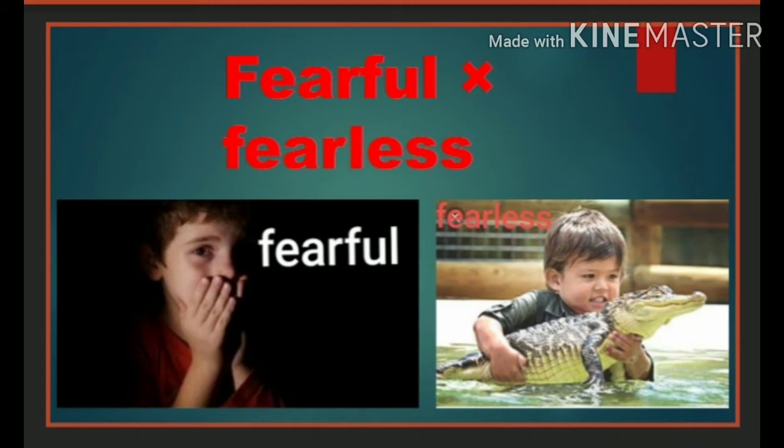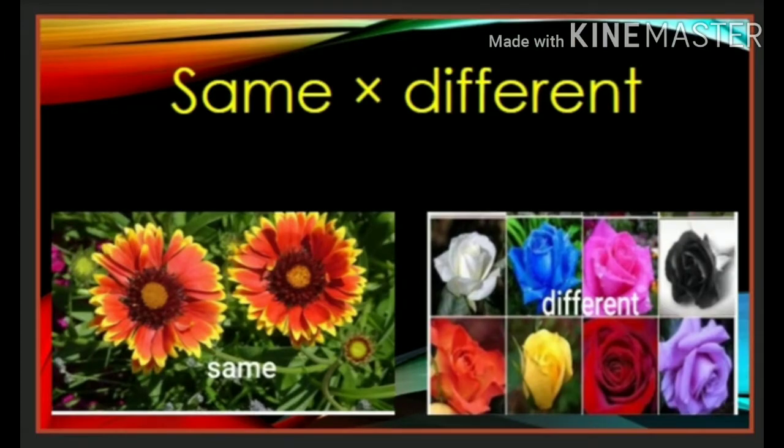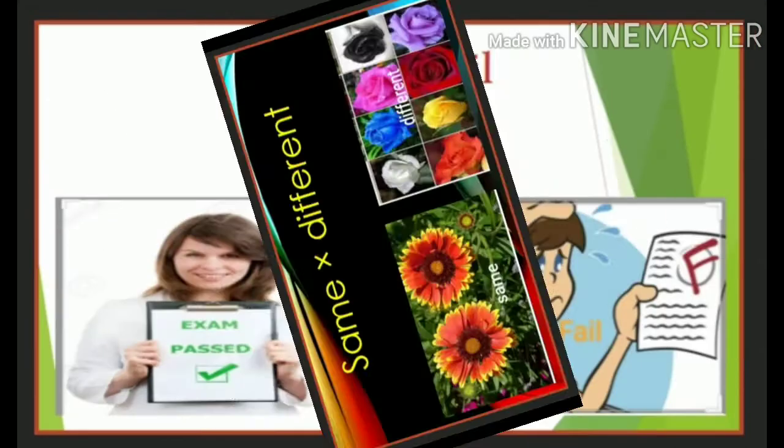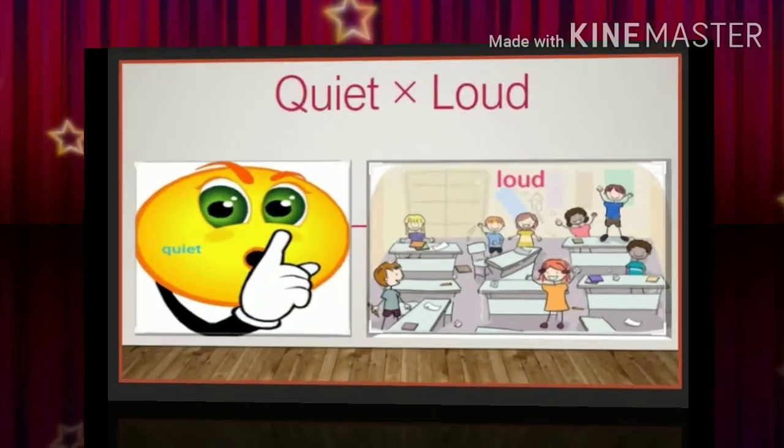Fearful, fearless. The boy looks fearful. The young boy looks fearless. Plenty, few. We can see plenty of chocolates in the first picture. We can see a few chocolates in the second picture. Same, different. The two flowers are the same in color. The roses are different in color. Pass, fail. She has passed, but the man has failed.